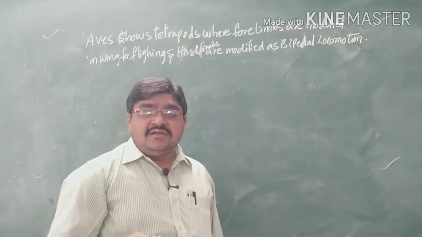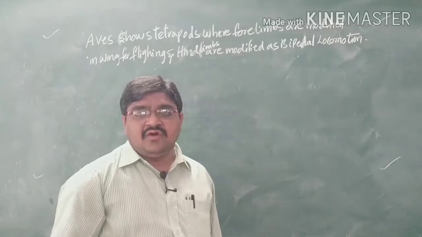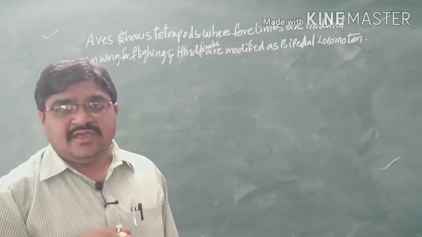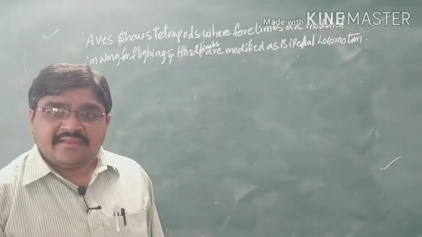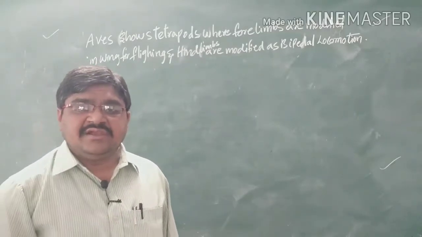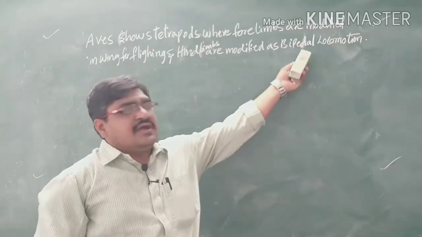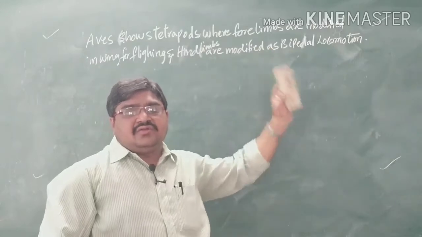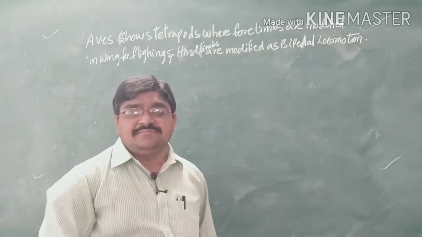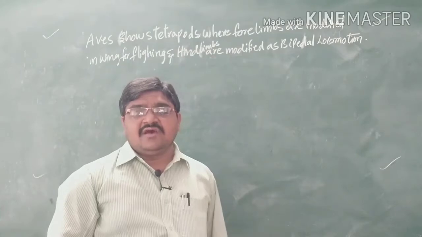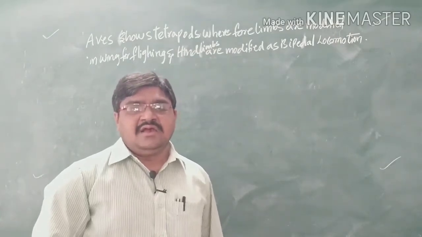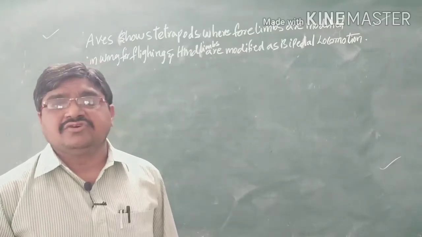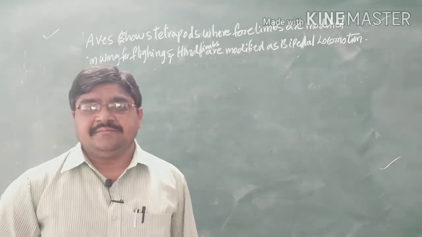And also here the locomotion is of two types. One is flight movement, that is, they fly into the air. It is one type of locomotion. And the second one is bipedal locomotion. So here, due to the presence of a streamlined, that is a spindle shaped body, the Aves are modified for the flight. And also here a bipedal locomotion is present.